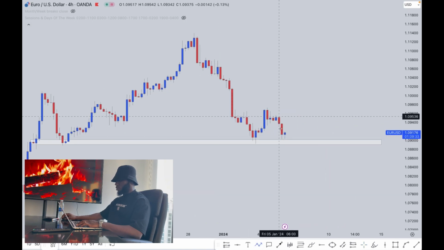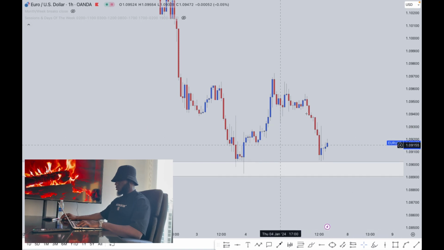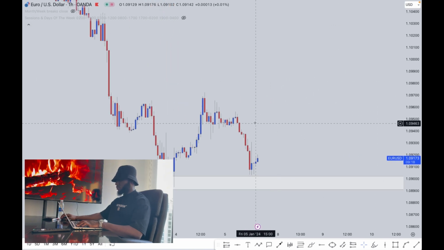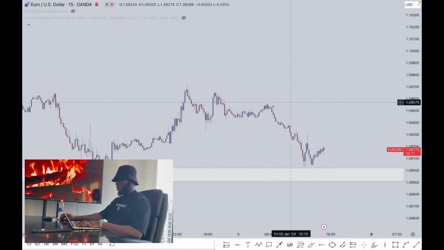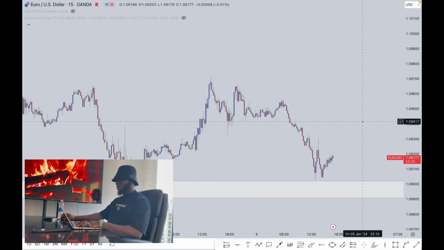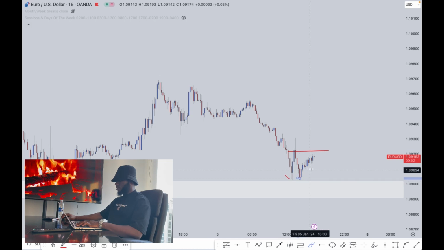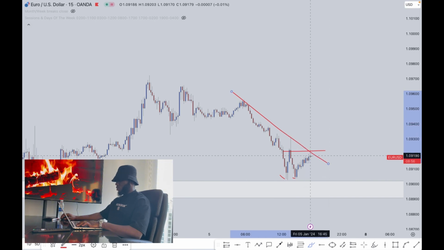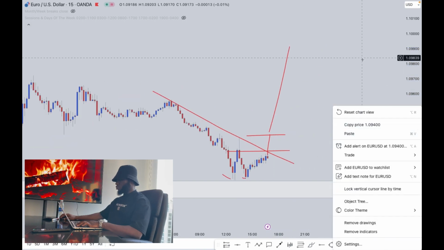So is price just gonna break below, or is price gonna break to the upside? I don't know, you don't know. So let's just take a look at this technically. Right here we can still see the rejections. Currently it's 4:50 my time zone. The news is coming through around 5:30, so probably we'll see some moves before the news comes through. But looking at the 15 minutes time frame, I can see a possible double bottom structure right here. First bottom, second bottom, and we have price just moving correctively to the upside. So if price closes above here before the news, then we can see price also just pushing to the upside.